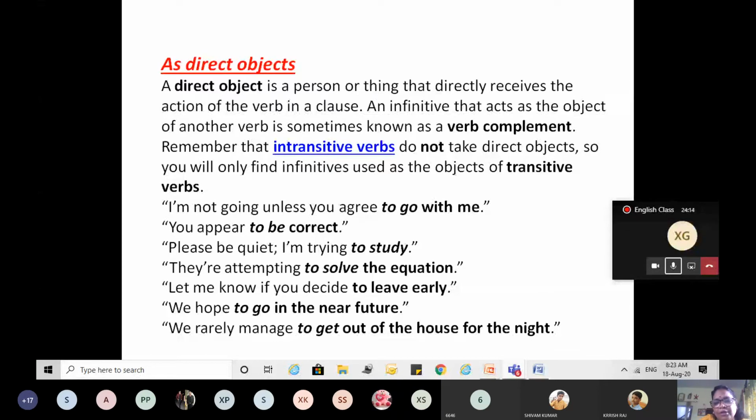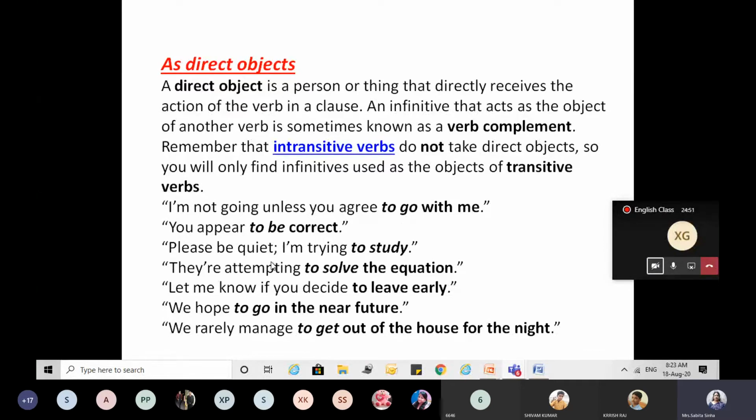Subject is most of the time at the beginning of the sentence, though not always. We have seen it at the beginning, as well as somewhere in the middle or at the end of the sentence. But here the object will always be with the transitive finite verb. That is why the object will be an infinitive verb, the base verb with to.